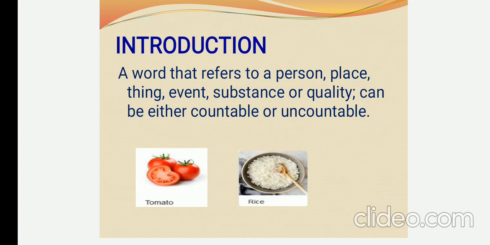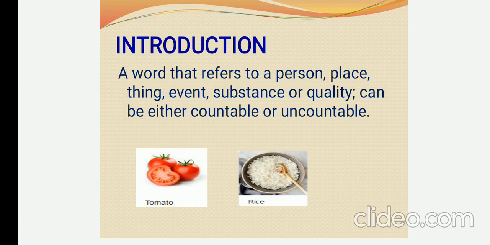Here is an introduction to show the difference between the countable and uncountable. The word that refers to a person, place, thing, event, substance or quality that name can be either countable or uncountable. For example, tomato. We can count how many tomatoes are in the basket, but we can't count how many rice in a bowl. So this is the difference between countable and uncountable.